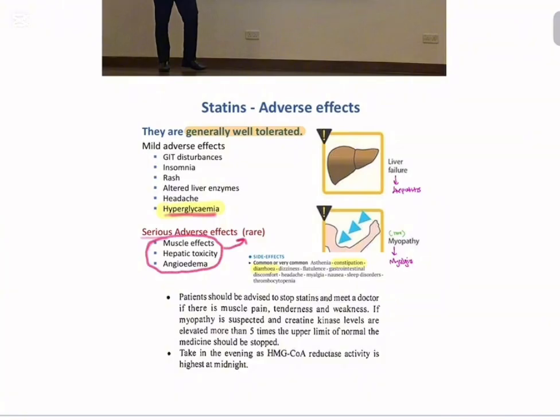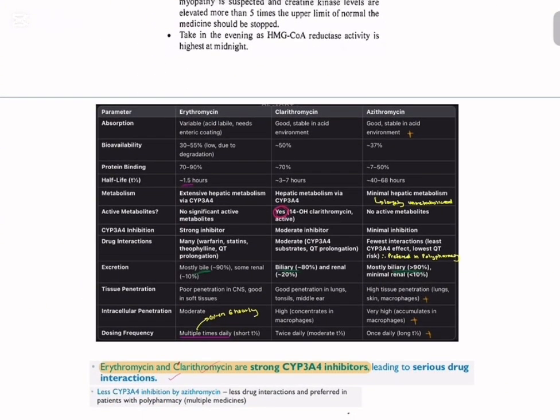Since we are doing the IPD module, I thought of recalling some pharmacology through this question. We all know that erythromycin is a macrolide. Other macrolides are clarithromycin and azithromycin, the commonly discussed macrolides. Out of these, we can see many advantages of azithromycin. It has minimal hepatic metabolism and no active metabolites. As a result, it undergoes fewer interactions. Because of that, it is the preferred drug out of the given macrolides, and the preferred drug in polypharmacy.